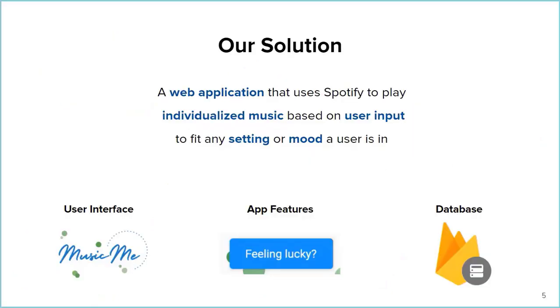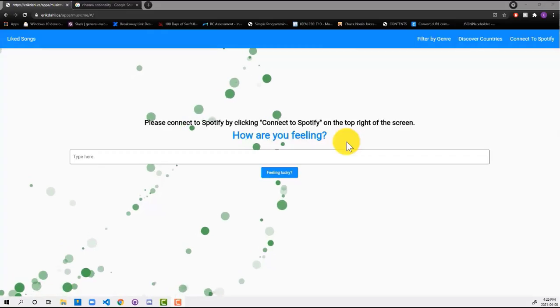After much discussion, our final solution for this project was to create a web-based application that uses Spotify to play individualized music based on a user's input to fit any setting or mood a user is in. And this solution is broken up into creating a user interface, developing app features, and working within a database.